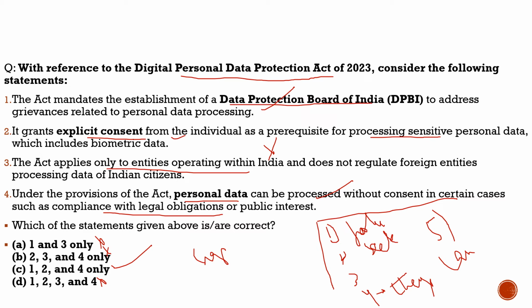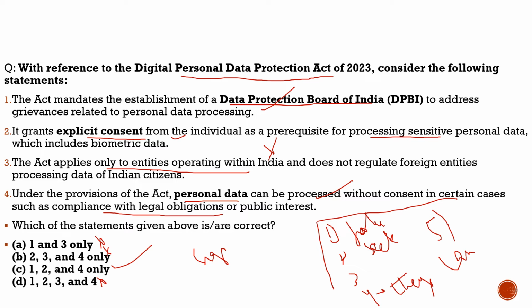And what were the rules? A few important rules we discussed here. The collectors of the data would be called data fiduciaries. They will have to seek the consent of the user. Third, they will have to give the reason why they are collecting this data. Fourth, whether they can store the data outside the country; there are some issues with respect to that. Fifth, the government will go for the Data Protection Board of India. They will have to notify if they are going to delete this information. So these are a few rules which we discussed in detail.